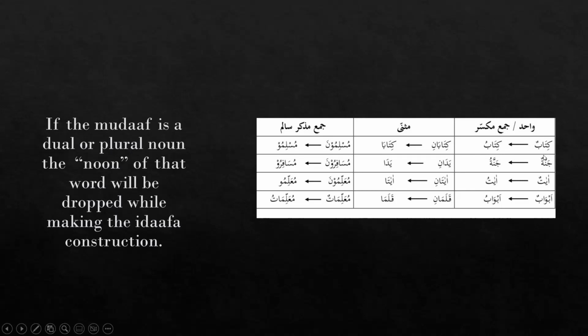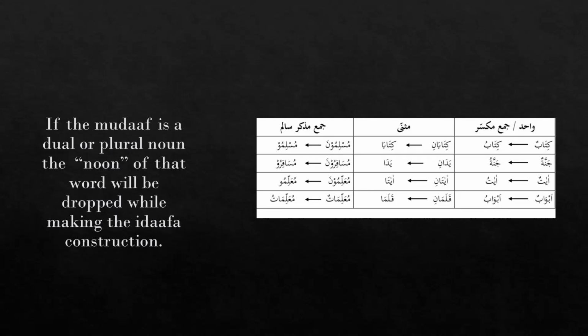We know that it's a nakira noun. This is also a nakira noun, but to make a mudaf, we have to drop its tanween, the double dhammas or fathas or kasras, whatever that word has.